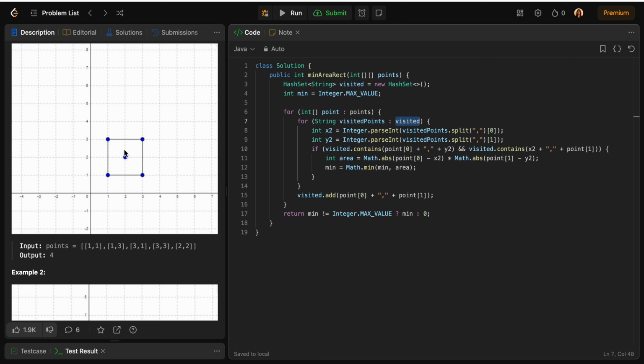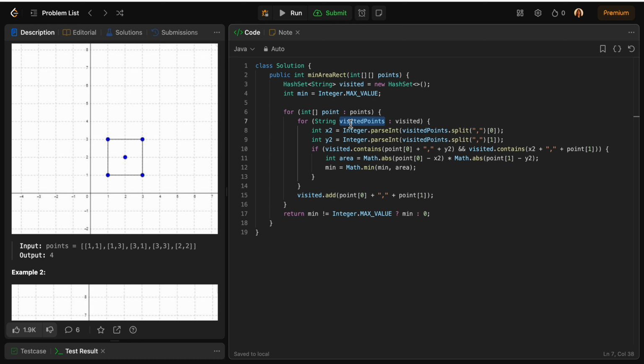Through this diagonal point, I know that this is my x1 y1, this is my x2 y2, and once I have these two values, it is very easy to figure out the other two values as well. Because if it is x1 y1 and x2 y2, then this value is nothing but x1 y2 and this value is nothing but x2 y1. So if these 2 points are given, we can find out these 2 points as well. Something similar we are doing in our code as well.